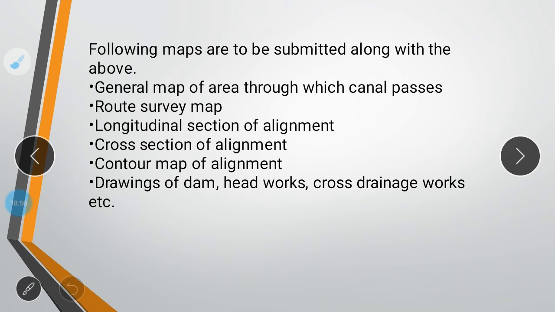So what all you need to submit while doing this project? You need to submit the general map of the given area. Next, you need to submit the route survey map, like what is the route, how will you approach that area. Then you will be marking the longitudinal section of alignment, what type of alignment is there, and the estimated cost. Next, you need to verify the cross section of alignments, the contour map of alignment, then the drawing of the dam, like how you need to draw a plan or a diagram where you keep everything in mind, what type of cross drainage, everything should be kept, and it should be calculated.